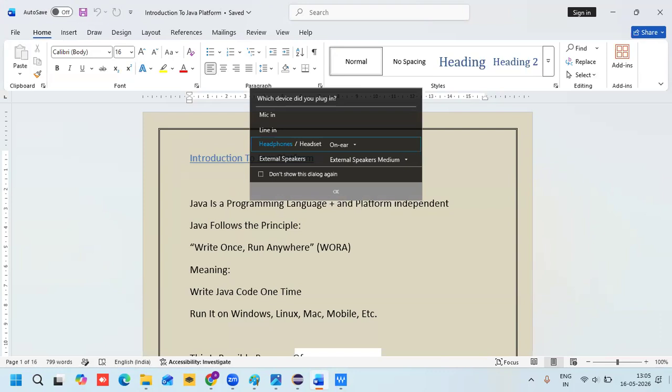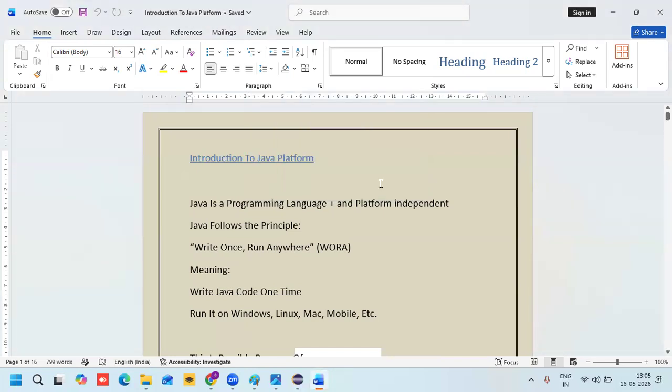Now we are going to discuss one new topic called JDK, JRE, and JVM. This is very fundamental for Java. Even if you are from a non-IT background, you can understand this topic. If you are good at this topic, you can learn any topic easily.